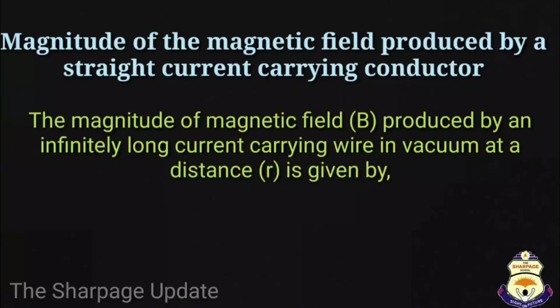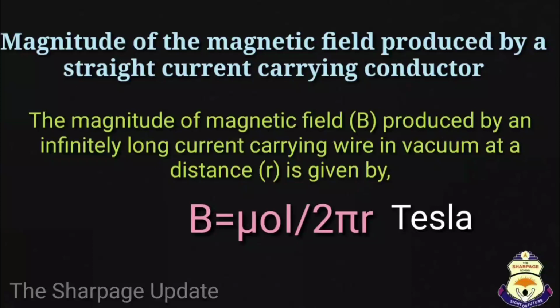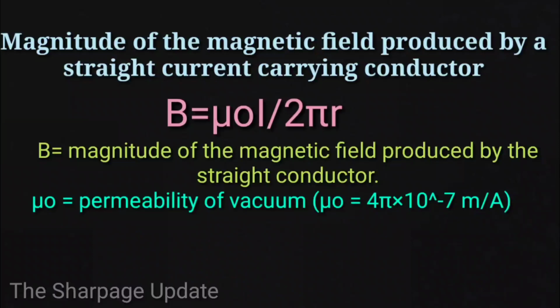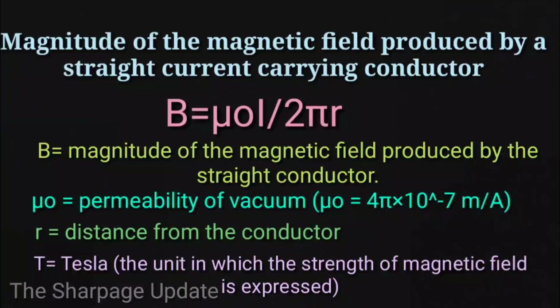So, students, the magnitude of magnetic field B produced by an infinitely long current carrying straight wire in vacuum at a distance r is given by B = μ0 I / 2πr, in T. Here, B is the magnitude of the magnetic field produced by the straight conductor, and μ0 is the permeability of vacuum.